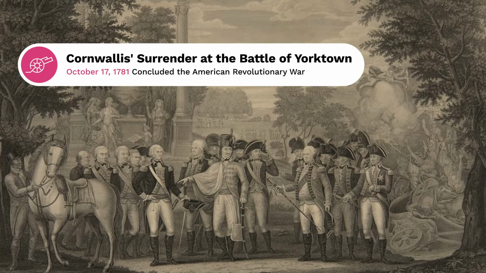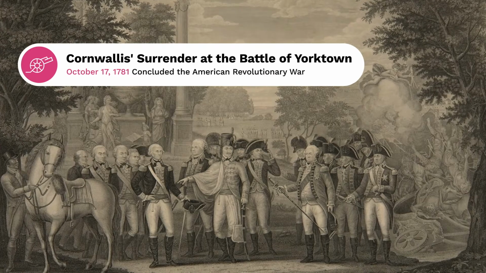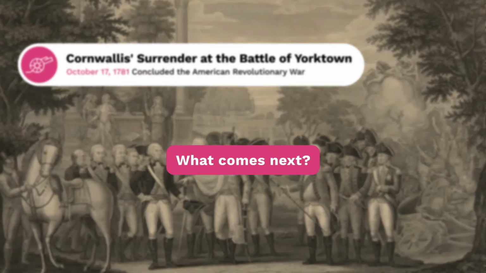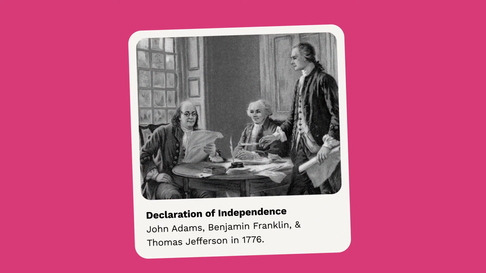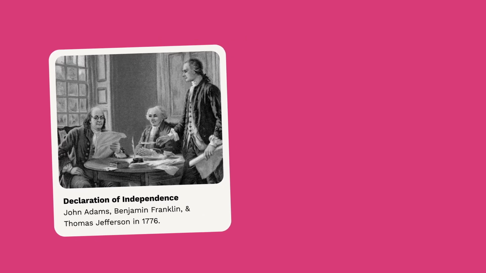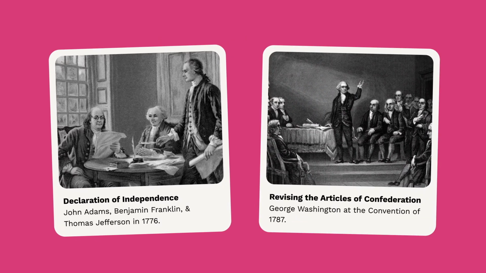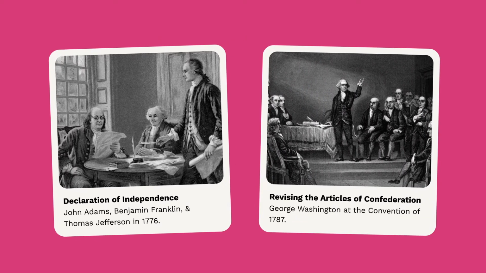The revolution is successful. The colonies gain their independence. But what came next? Independence gave the colonies the right to form a new government, but what form would that take? Sorting this out was the job of the Constitutional Convention in 1787.